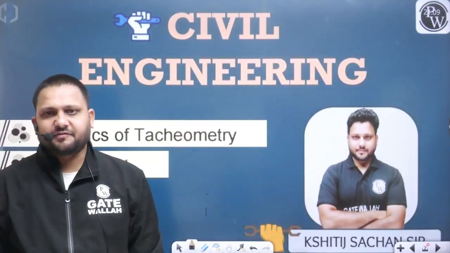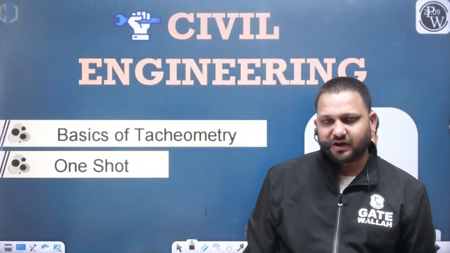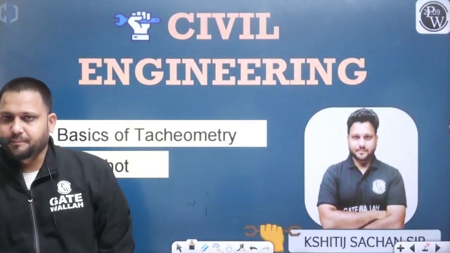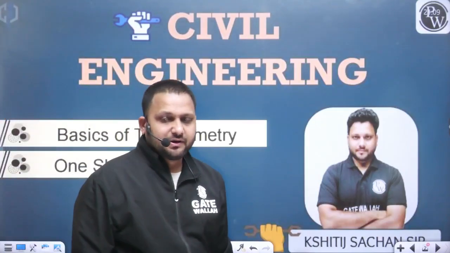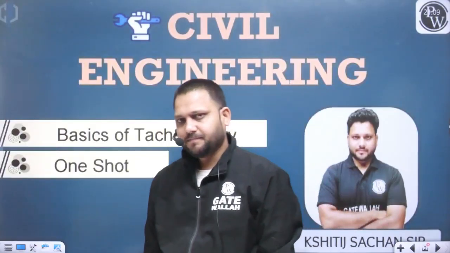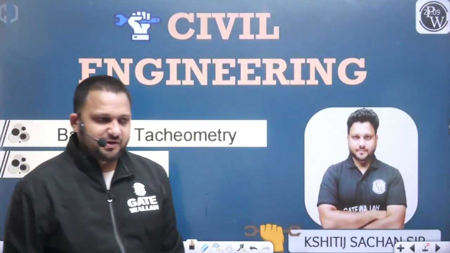The next classification was trigonometrical surveying, or trigonometrical leveling, where we used the basic concept of trigonometry to find out the linear measurement and the angular measurement. And I think now we can confidently say, yes, we are comfortable with trigonometrical leveling.